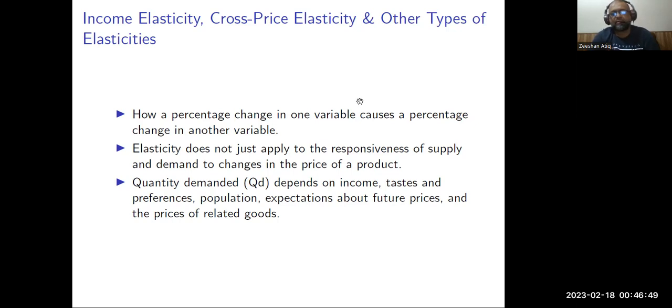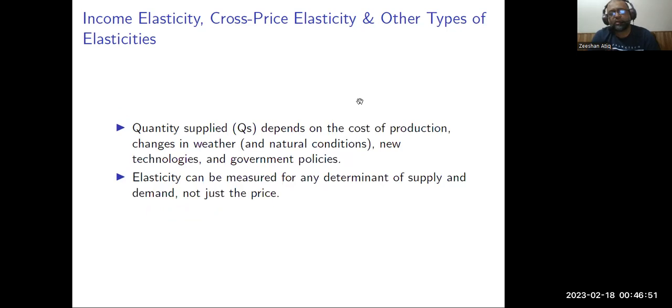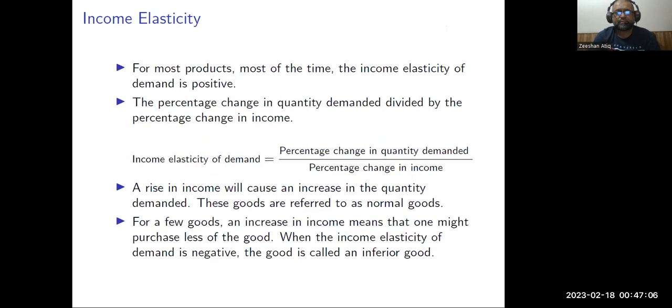Similarly, the supply behavior of the individuals does not only depend on the price of the product, it also depends on the cost of production. It depends on the weather, on the new technologies that come and on government policies. So elasticity can be measured for any determinant of supply and demand, not just the price. For example, we are going to talk about two very different and specific types of elasticities. For example, income elasticity of demand.